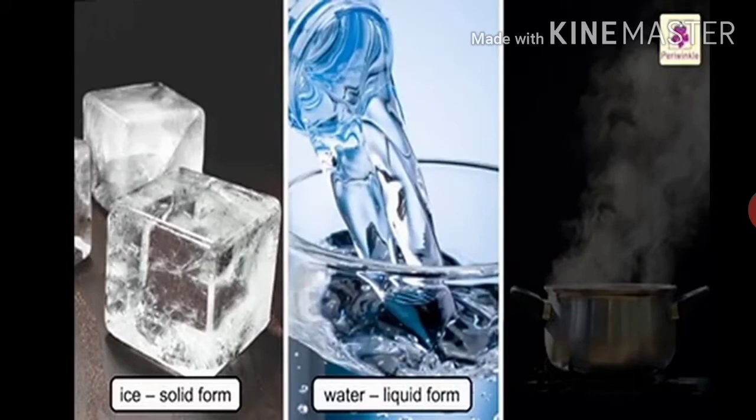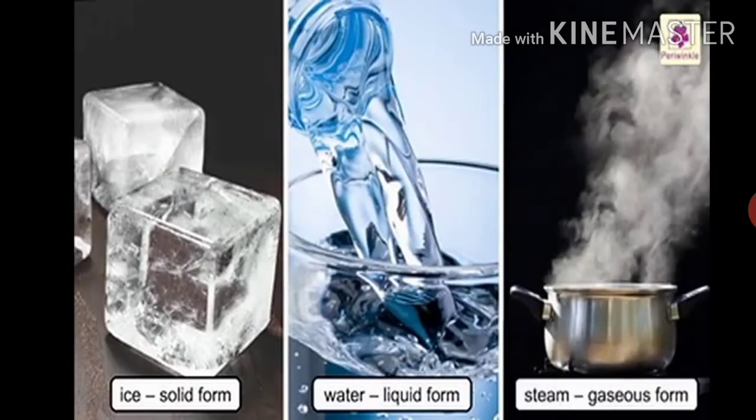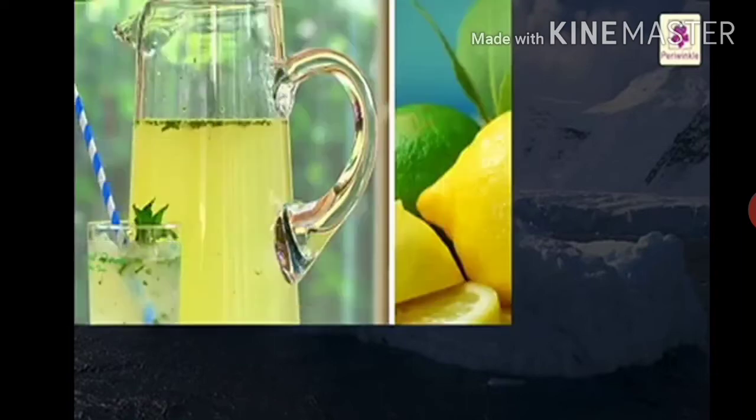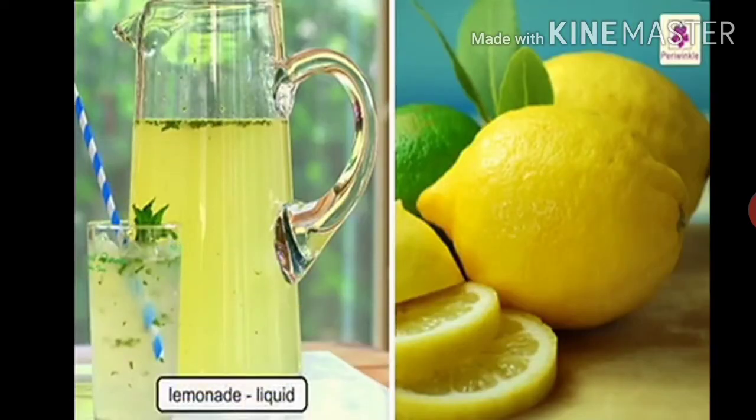Matter can change its state on heating or cooling. On heating, the speed of particles and the space between them increase, and their speed and the space between them decrease on cooling. We have learned that water changes into water vapor on heating and becomes ice on cooling. Let us understand these changes.